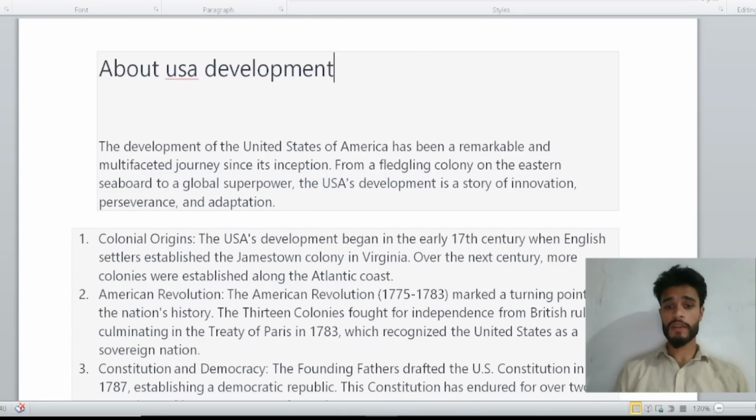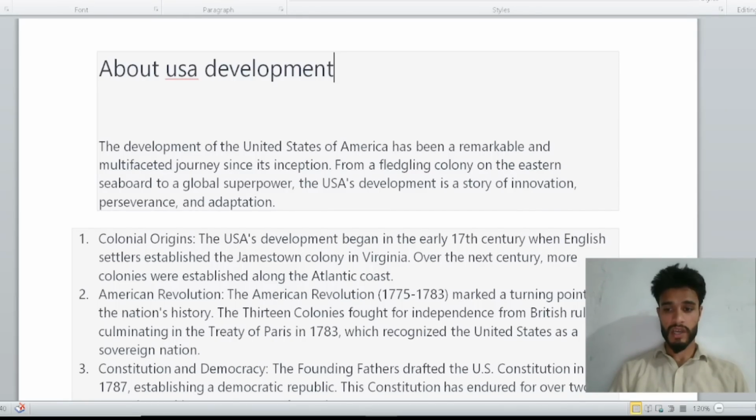Over the next century, more colonies were established along the Atlantic coast. So USA development started in the 17th century when the English colonial people settled in Virginia.